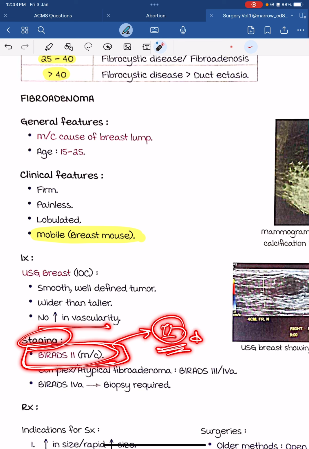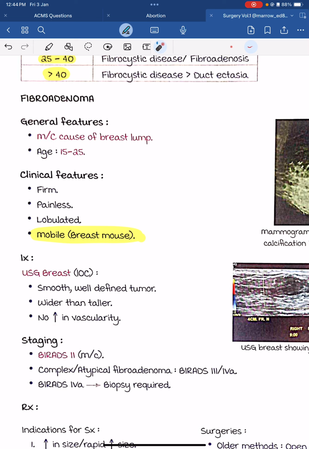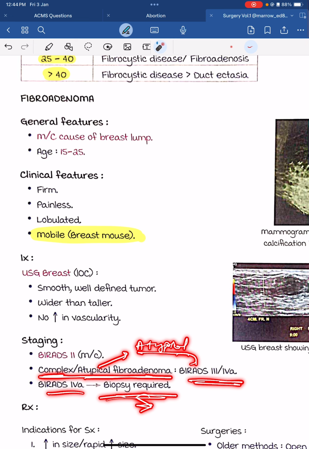For complex or atypical fibroadenoma, the word atypical is there, so it will be BI-RADS 3 or BI-RADS 4A. BI-RADS 4A requires biopsy because it carries chances of malignancy.